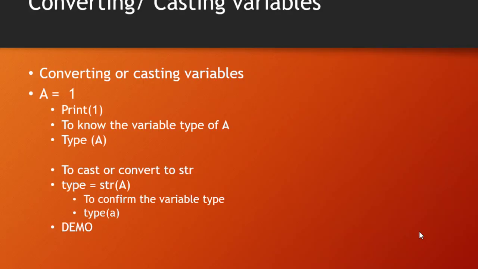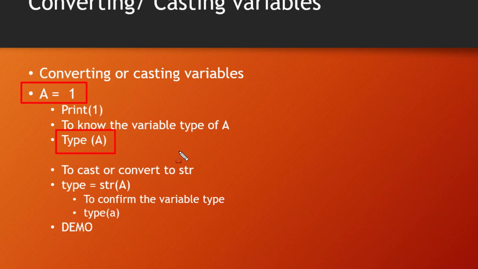Also, you can convert or cast a variable. For example, here I said my a is equal to 1, and I print a. Here my a is an integer. To know the type of my variable, I can type a. Type a will give me the type of my variable.